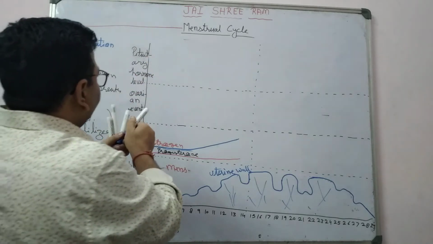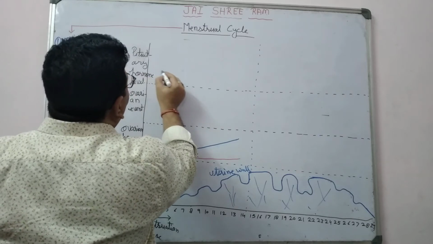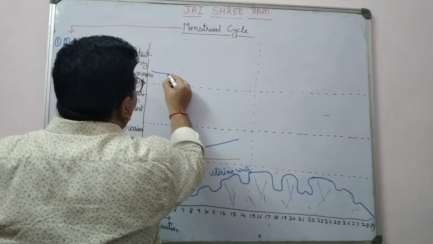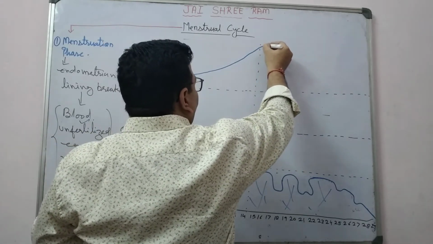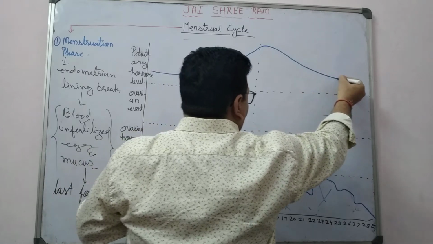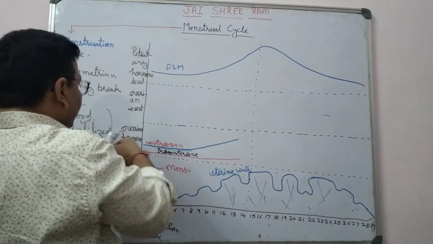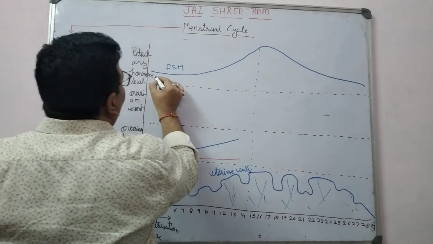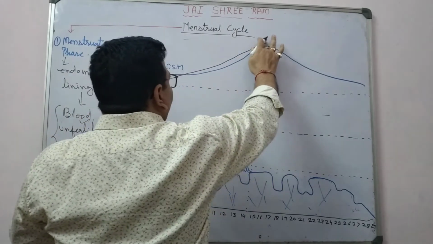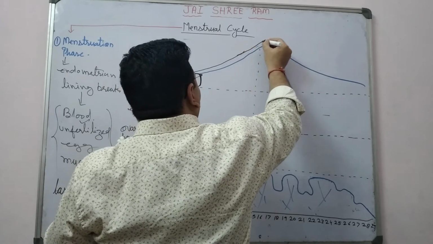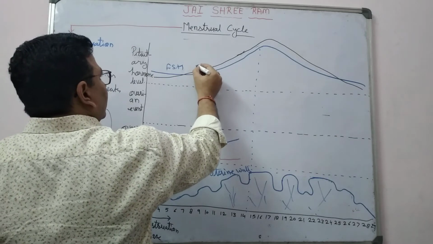And there are two pituitary hormones. One is FSH, follicle stimulating hormone, and the second one is LH, luteinizing hormone.